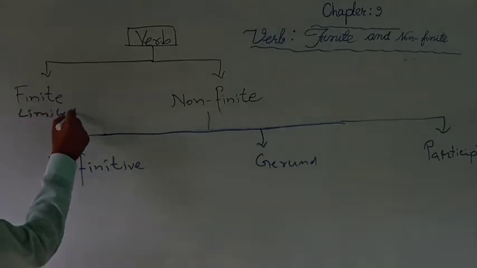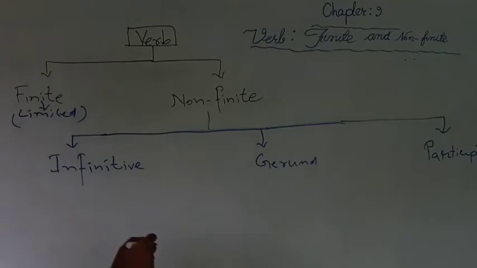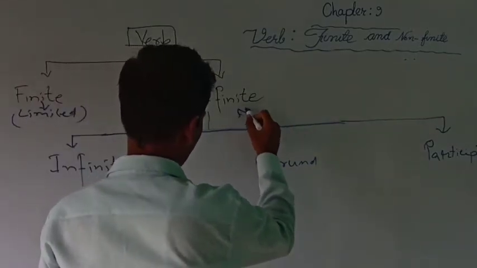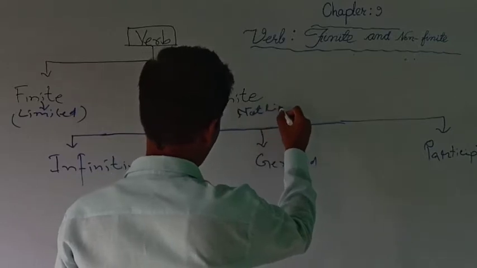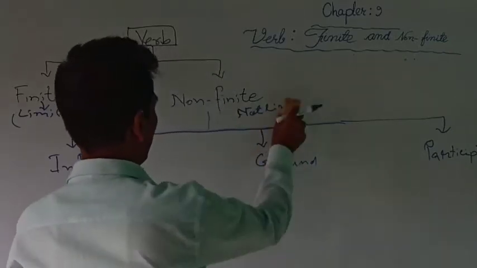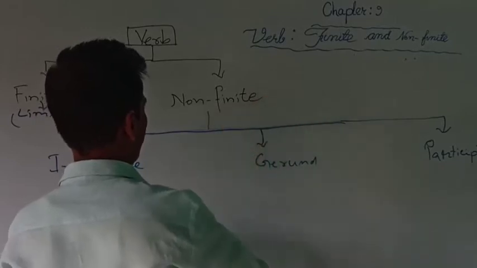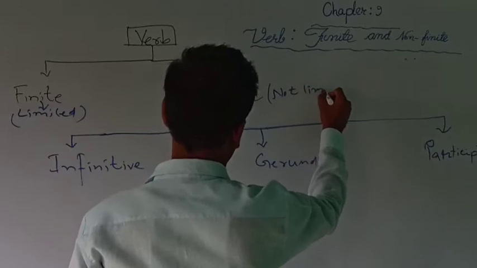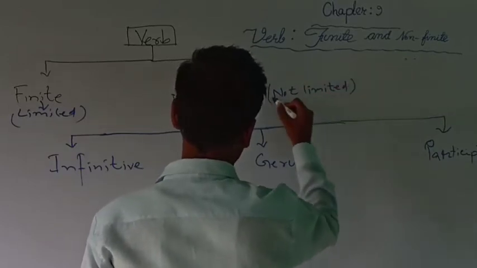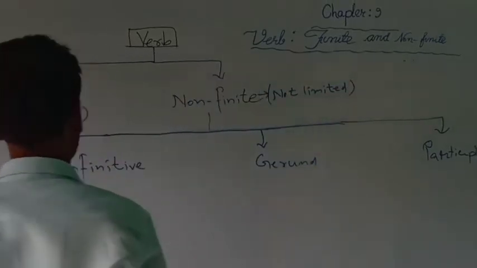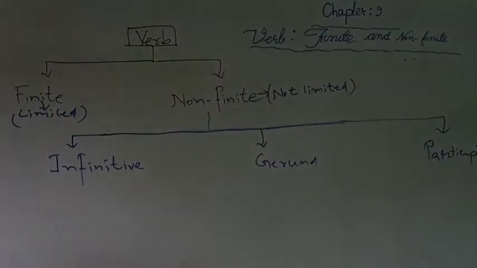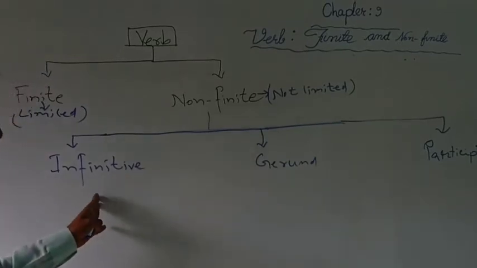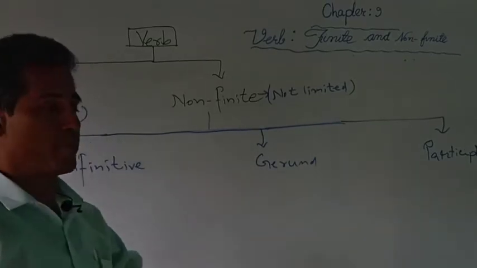And non-finite means not limited. Well, now these non-finite, that means not limited verbs, are classified as infinitive, gerund and participle.